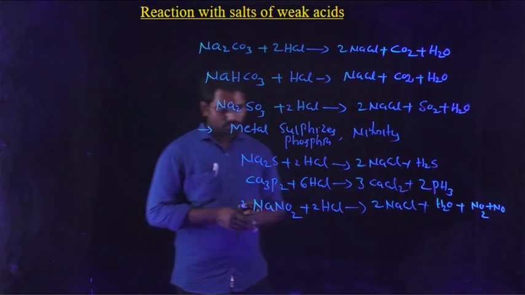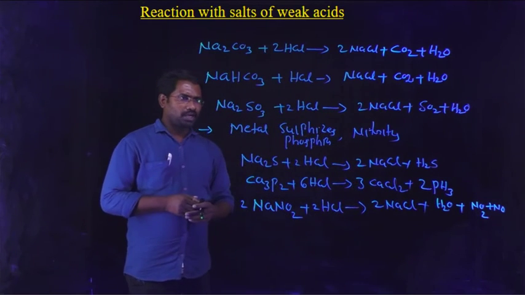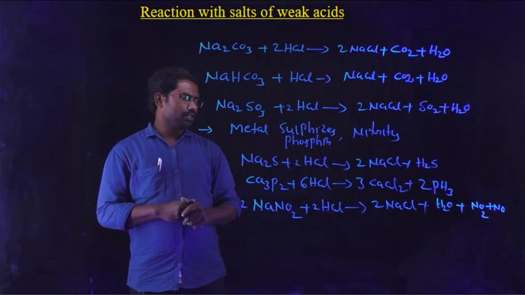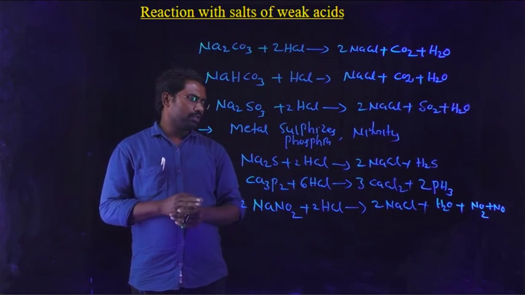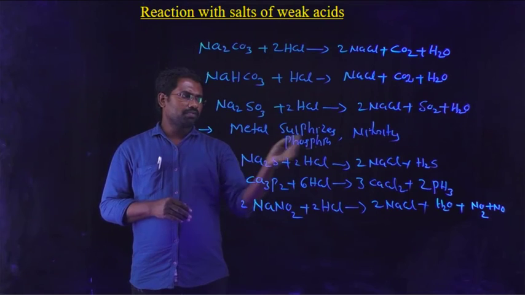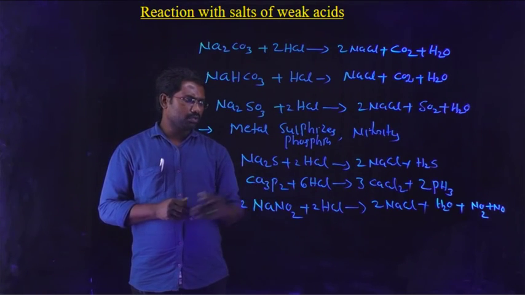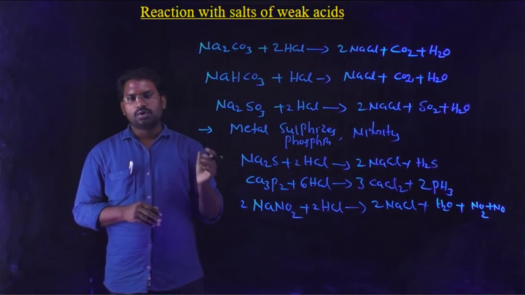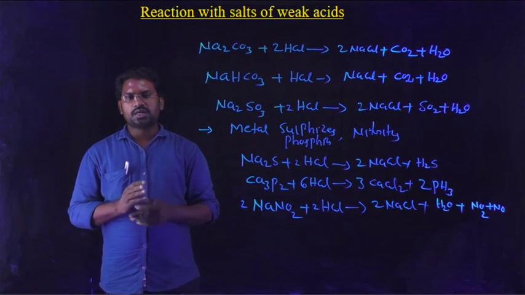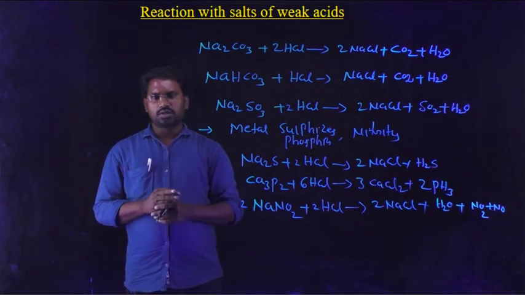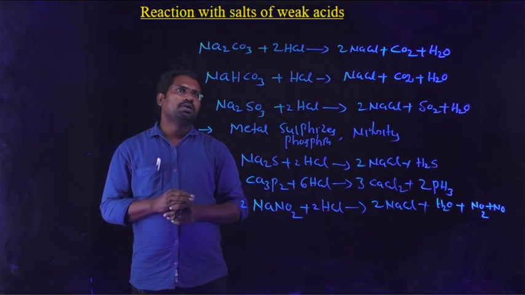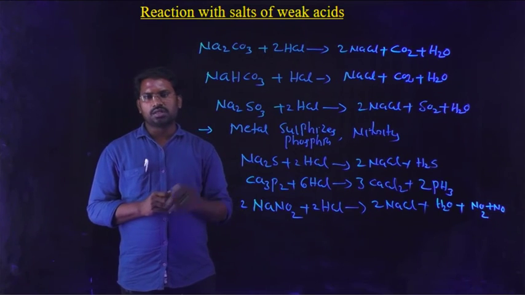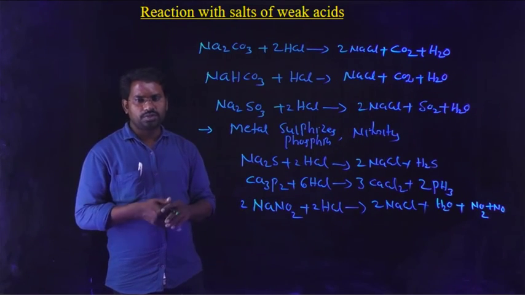That's all. Okay. Here also some metal sulfides, phosphides and nitrites react with HCl to form their respective chlorides: sodium sulfide to sodium chloride, calcium phosphide to calcium chloride, sodium nitrite to sodium chloride. Therefore, HCl can decompose the respective sulfides, carbonates, bicarbonates. So these are all the chemical properties of HCl.